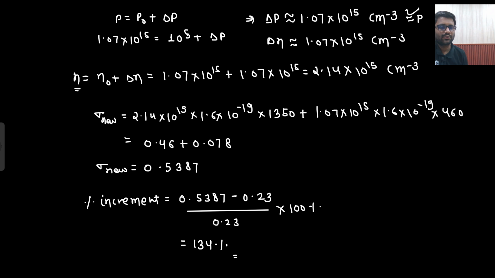I hope you are able to understand. So whenever the question is coming on conductivity, always remember that you need to take care of minority excess carrier concentration and majority excess carrier concentration as well, because a lot of time people will be forgetting this. They will forget this delta n, and if you forget this delta n, answer will be messed up, because here it will be twice of that. So this delta n you should not be forgetting.